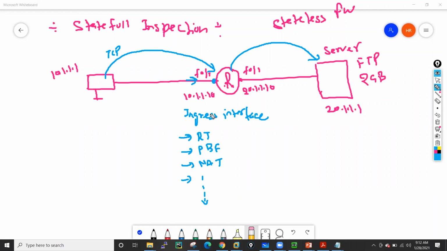So all these checks it needs to perform on the packet. Generally, let's suppose it performs all these checks on the first packet, and after that it needs to exit this packet through this interface. This interface is known as the egress interface. Now on this interface it also needs to do the same thing. It needs to create the layer 2 packet, create the layer 3 packet, and perform ARP for the next hop. It will do the lookup on the CEF table. All these checks it will perform for that packet when it is exiting.